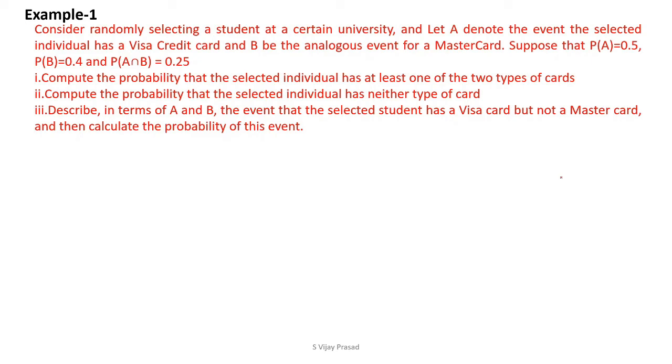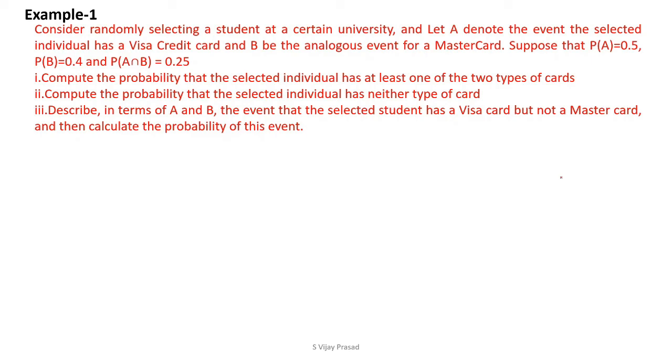Now here the problem is given very clearly. Let A be the event that the student has the Visa card. B is the event that the student has the MasterCard. He has also given A intersection B. The probability of having a Visa card is 0.5. The probability of having a MasterCard is 0.4. The probability of having both cards is 0.25, which are given in the problem.